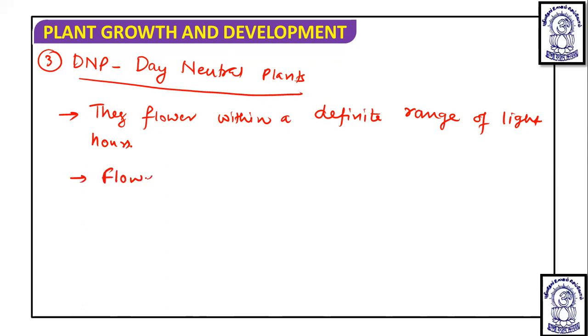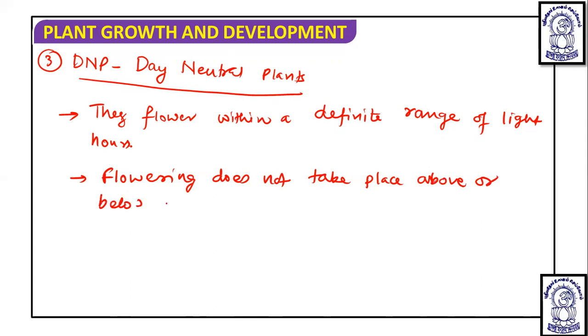Flowering does not take place above or below this range. And if we talk about examples,